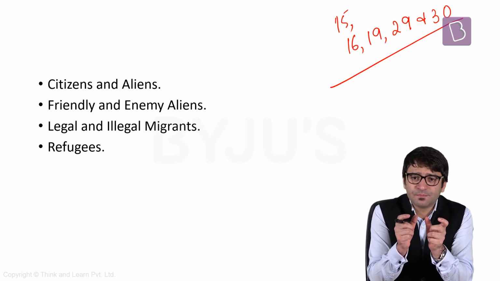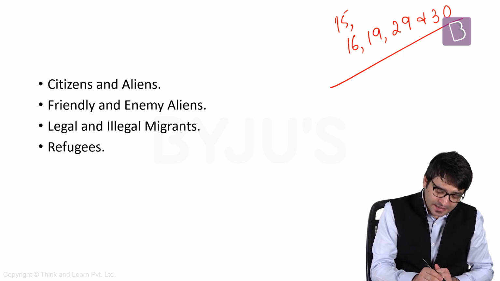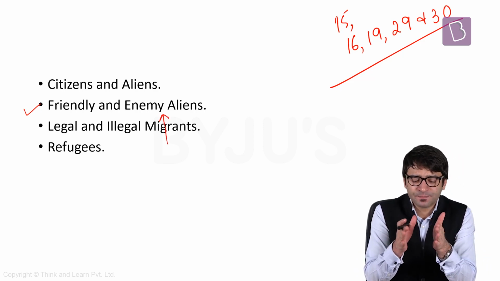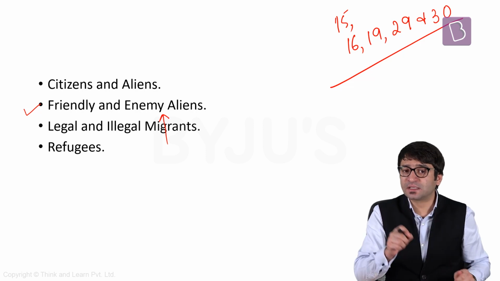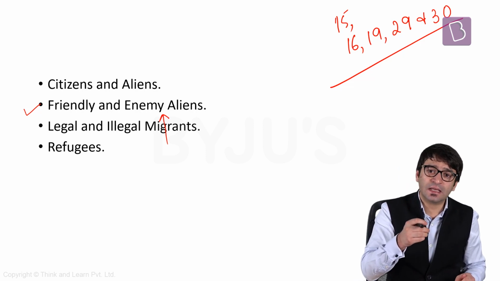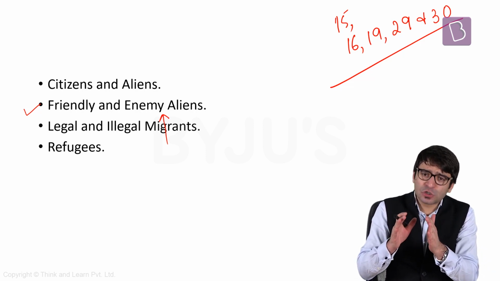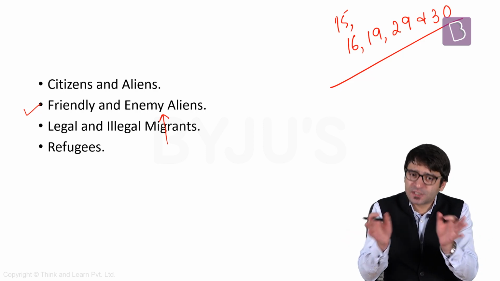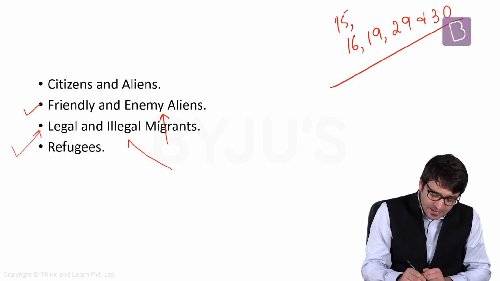But if you look at aliens, aliens can further be categorized into 2 broad categories. Either they are friendly aliens or they are enemy aliens. Who are these friendly aliens? Citizens of those countries which share a good, healthy relationship with India. Who are enemy aliens? Citizens of those countries with which India is at war. But if you look at these aliens, foreigners, we can also call them migrants. This term, migrant, can further be categorized into 2 broad categories. Either a migrant is legal or the migrant is illegal.